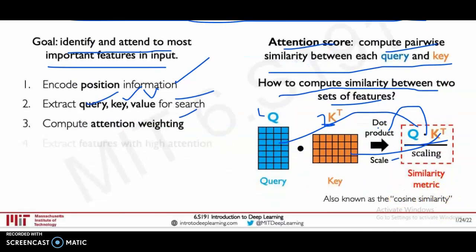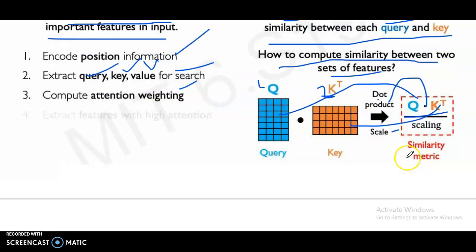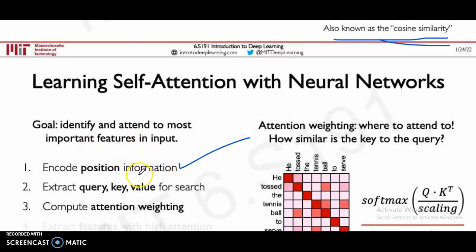The similarity metric is also known as cosine similarity. We are doing attention weighting: where to attend, how similar is the key to the query.